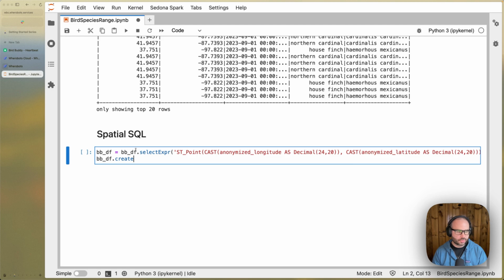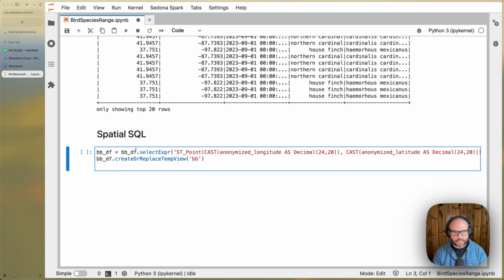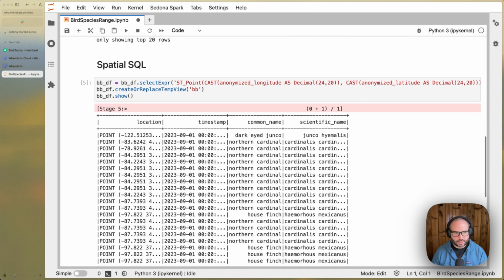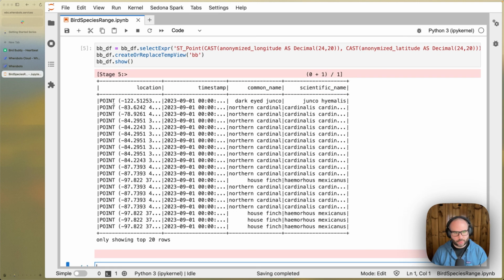And then we're going to create a view, and we'll call that BB. By creating that view from this data frame, that will allow us to query this as a table using Spatial SQL. Cool. So now we have actual point geometries representing the location of where we observed our different bird species.